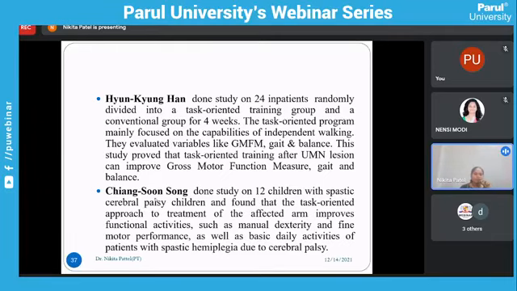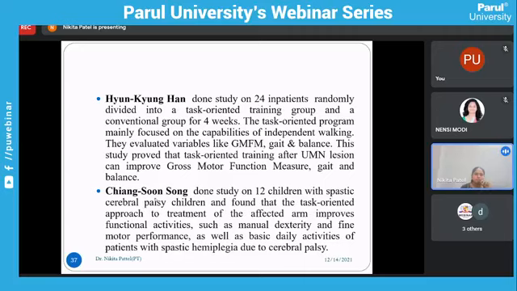That means if you are working on the task oriented approach, for example if you want to improve standing balance, you have to focus on standing balance. So you do all these activities: sit to stand, then you can give back supported standing, and in the back supported standing, you can do side reaching.